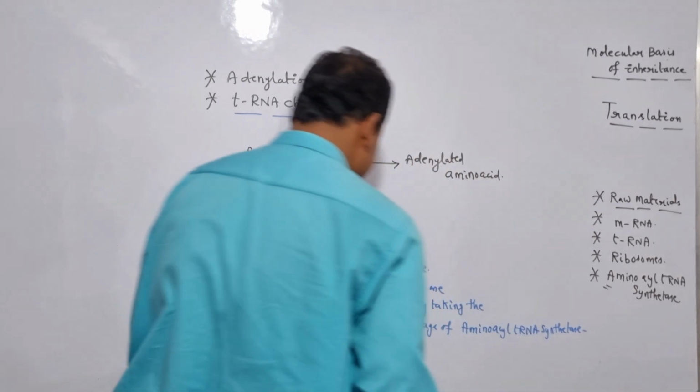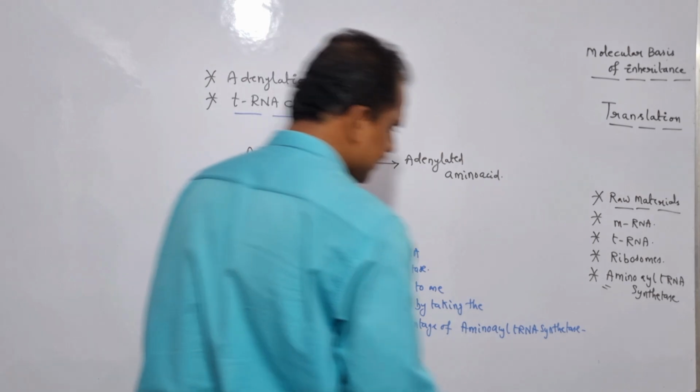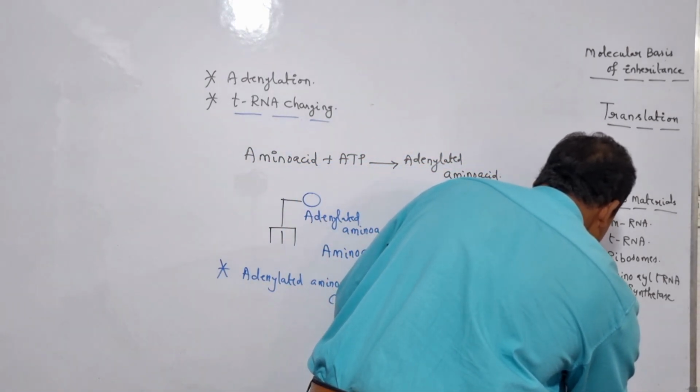And here the particular mechanism is termed as what? tRNA charging.